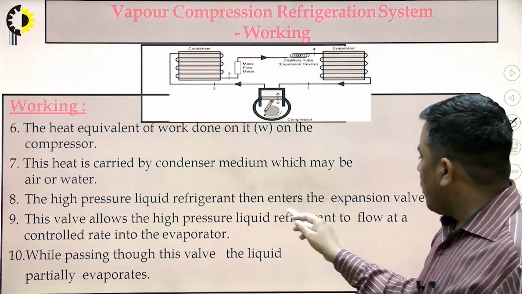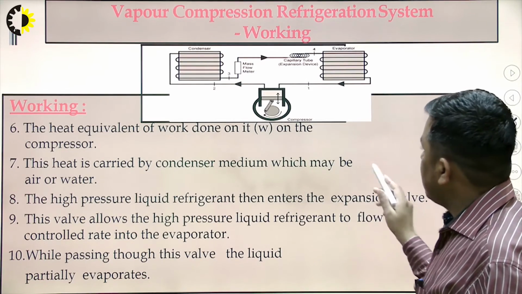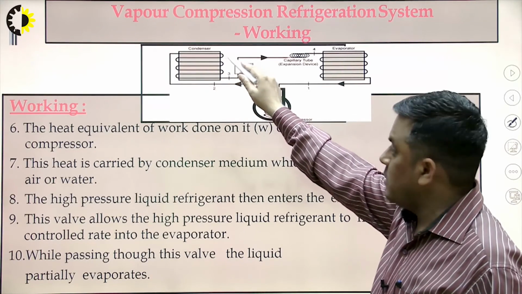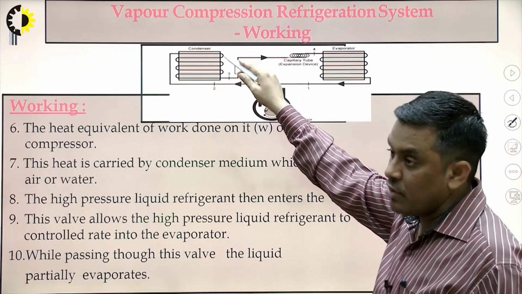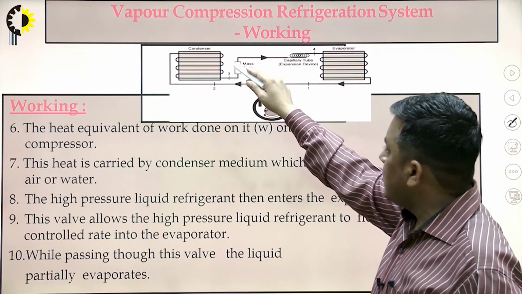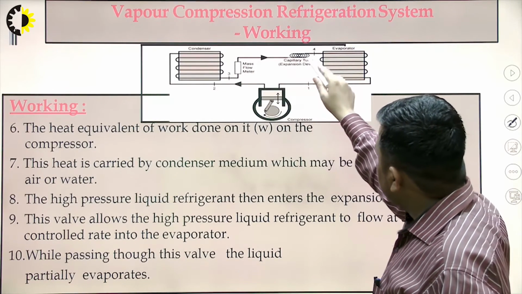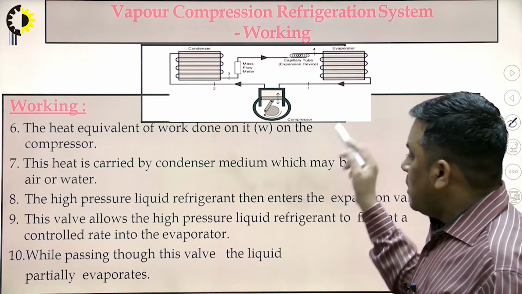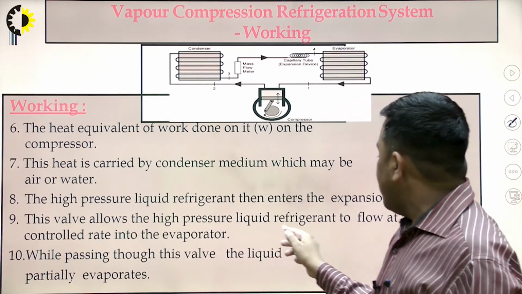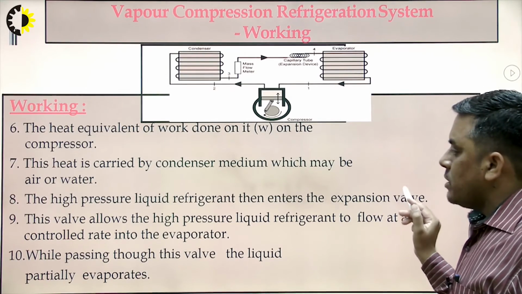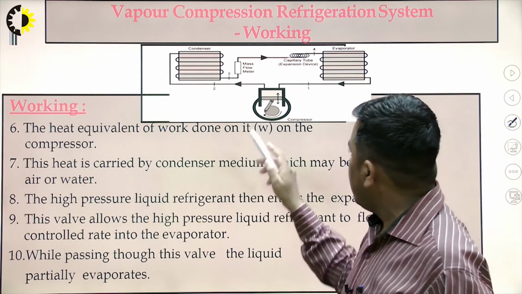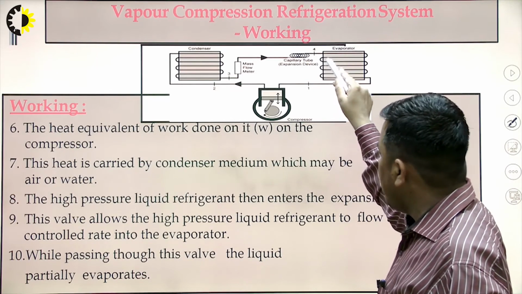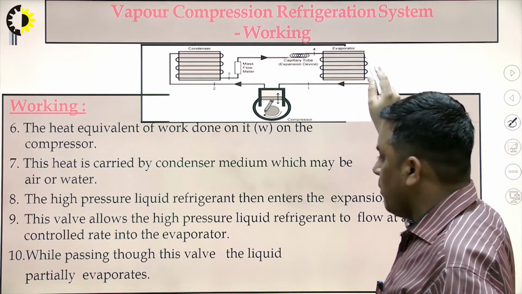The high pressure liquid refrigerant then enters the expansion valve. From the condenser, the pressure is still high because this condensation takes place at constant temperature and pressure. So this high pressure liquid refrigerant is now entering the expansion valve. This valve allows the high pressure liquid refrigerant to flow at a controlled rate into the evaporator. Because of the expansion, its pressure and temperature reduce here, and now it is reaching the evaporator.